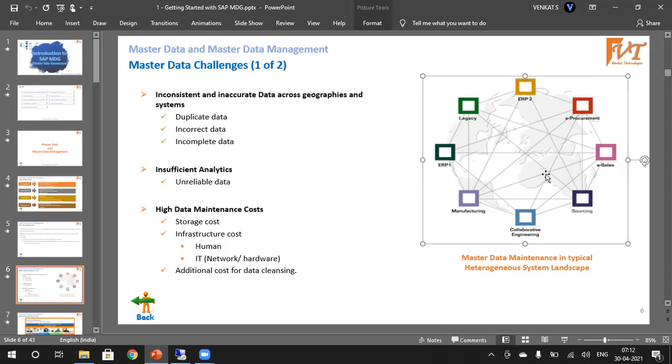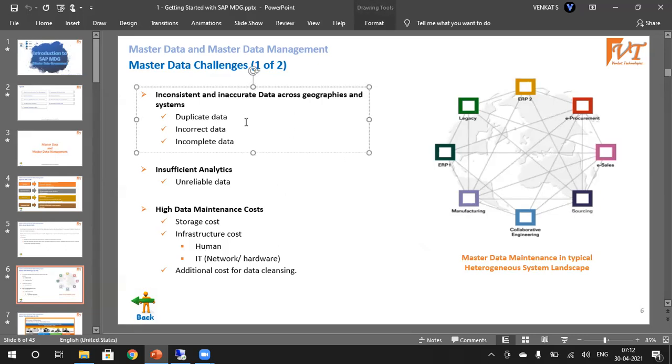Also, we had seen in yesterday's session what the challenges of master data were. Let's say our master data is distributed across various geographic locations. There may be a possibility of duplicate master data, incorrect data or incomplete data. This leads to incorrect, insufficient analytical reports. If there are such issues, then the reporting will have some unreliability.